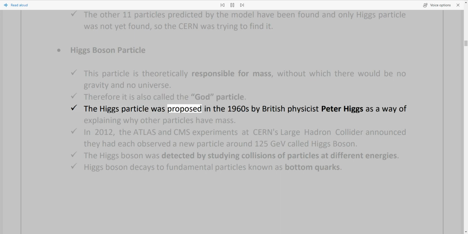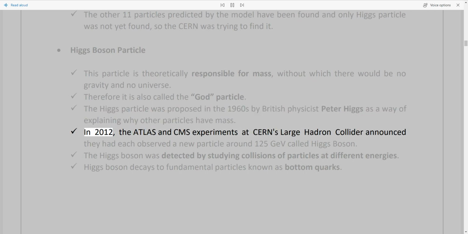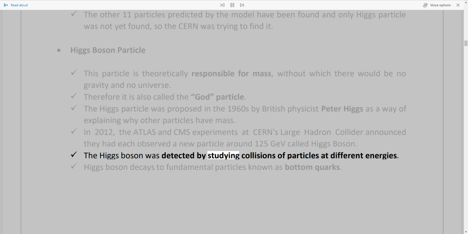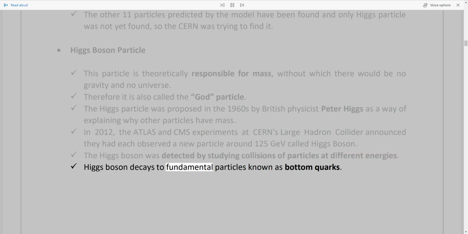The Higgs particle was proposed in the 1960s by British physicist Peter Higgs as a way of explaining why other particles have mass. In 2012, the ATLAS and CMS experiments at CERN's Large Hadron Collider announced they had each observed a new particle around 125 GeV called the Higgs boson. The Higgs boson was detected by studying collisions of particles at different energies. Higgs boson decays to fundamental particles known as bottom quarks.